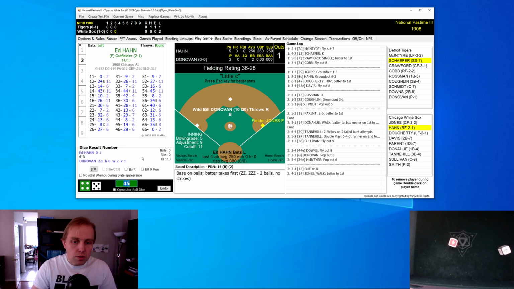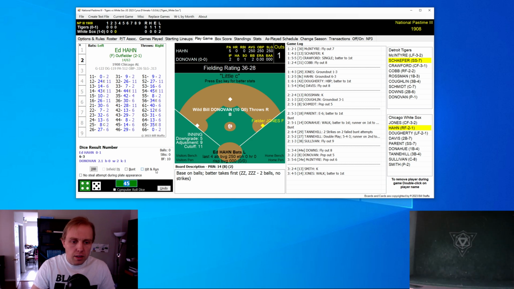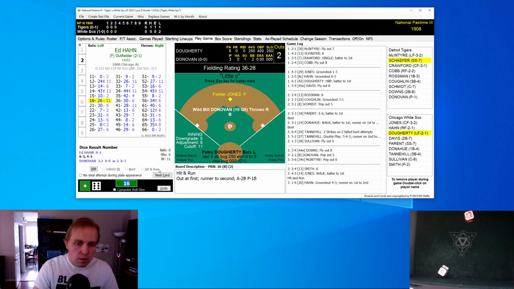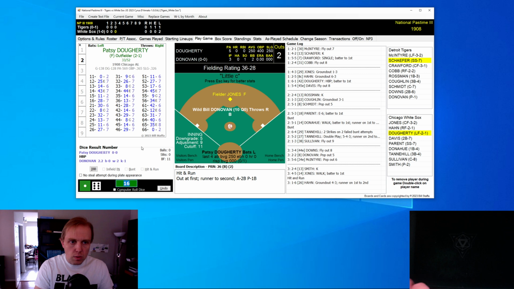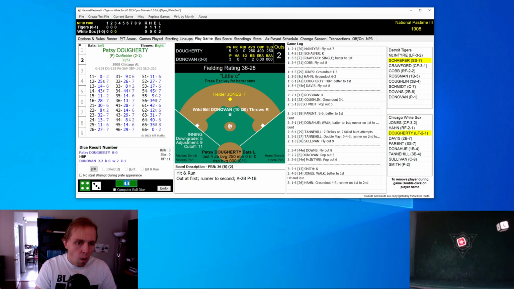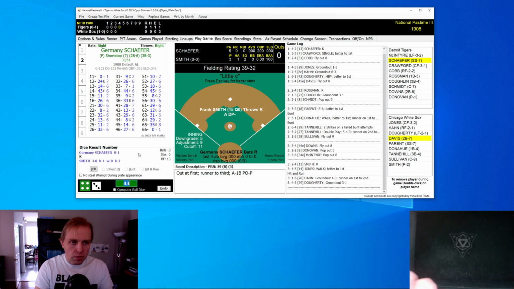Next up, Fielder Jones, and he works a walk off of Donovan, and here comes Ed Hahn, and it's hit and run time, hit and run o'clock for Chicago. There's a little ground ball to second base, a nice hit and run ground ball, gets out of the double play, 2 outs now for Patsy Doherty, and he hits a little ground ball to first base, and that does it. No hit so far for the White Sox, no runs for either team.